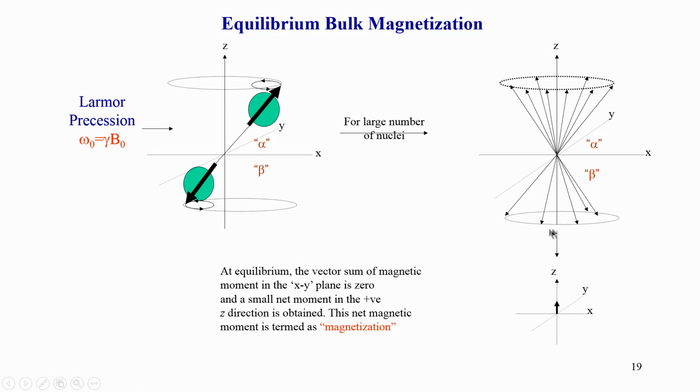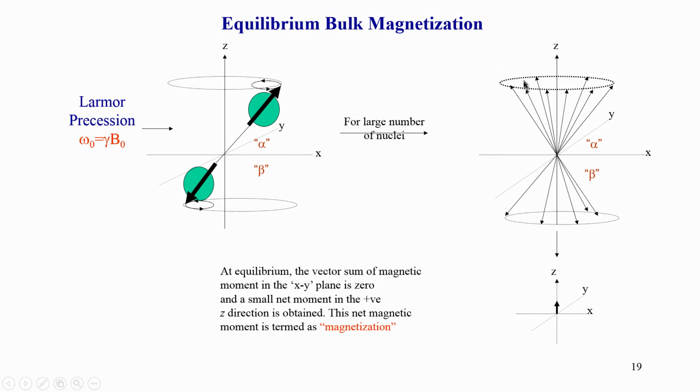For the down facing spins, their x and y components are all cancelled, but all their z components will add up. Same thing goes on this side. Here also, for each vector, if I take a component along the x axis, there will be somebody on the opposite side which will cancel it. Similarly, along the y axis, some component will cancel along y. So, all the molecules in the up state also have 0 components along x and y, because they are all cancelling each other, but their z components will add up, because they are all pointing up in the same direction.